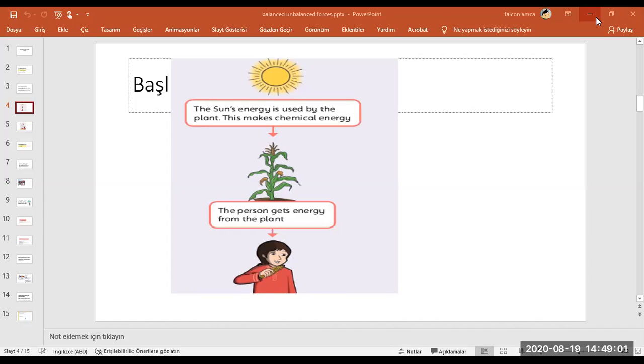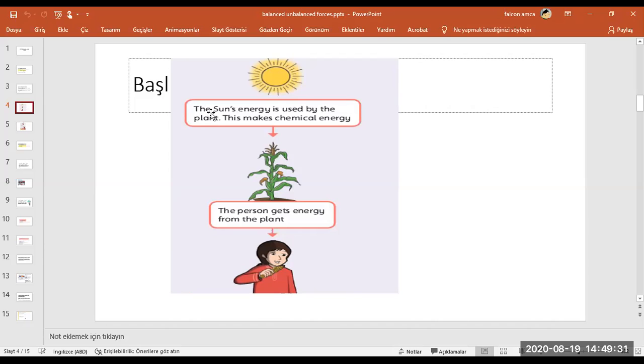For example, sunlight gives heat, which is an energy type. It also gives light, which is another energy type. Different energy types can turn into each other. Okay? Last lesson we mentioned them. Let's explain one more time.